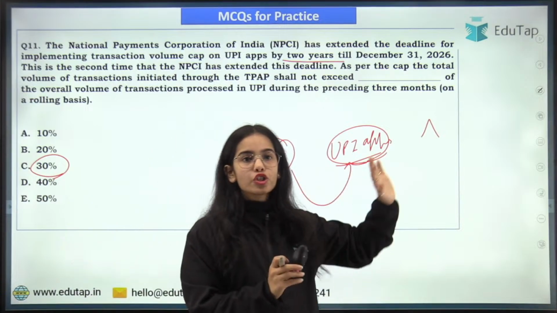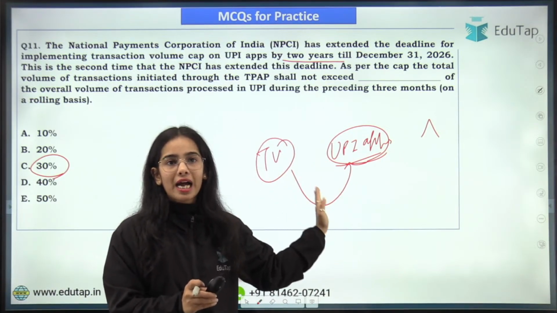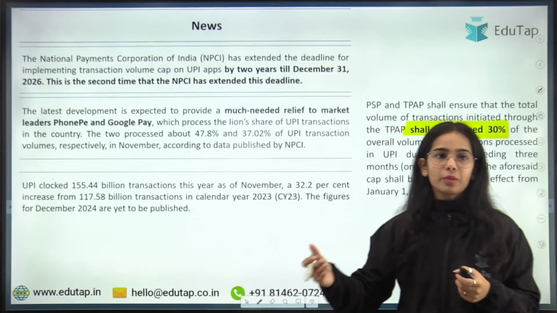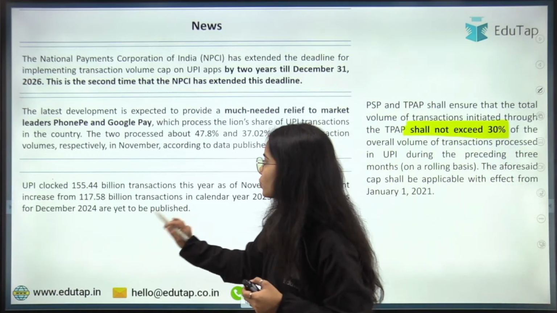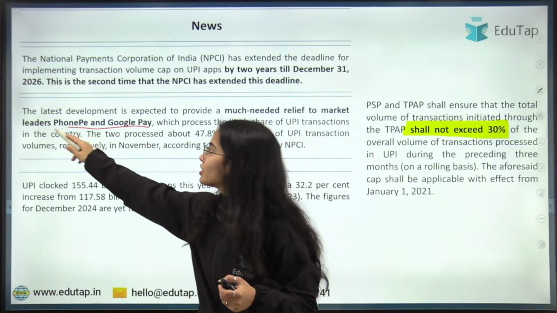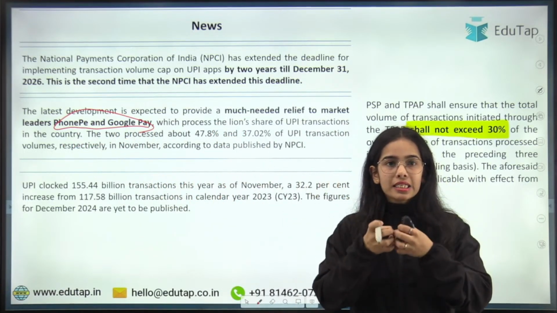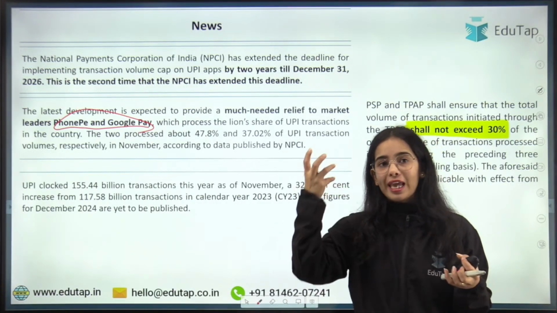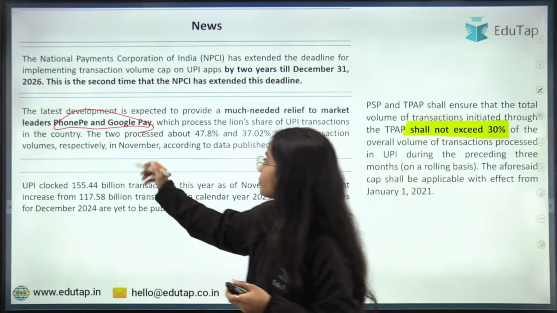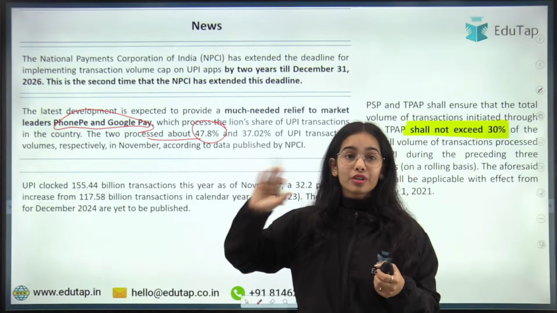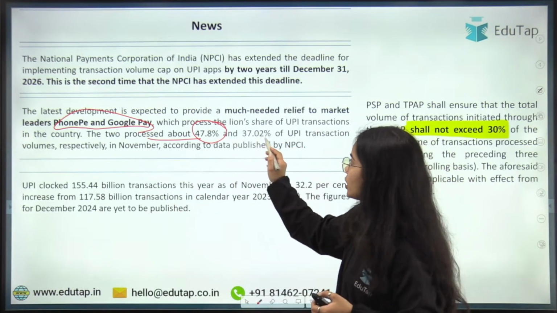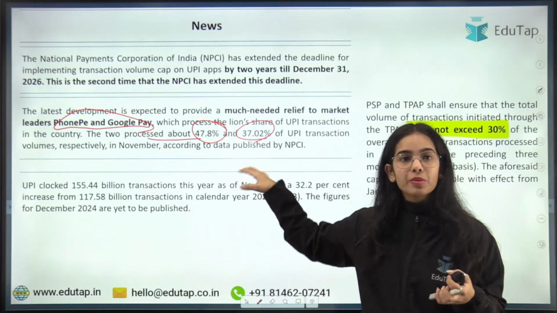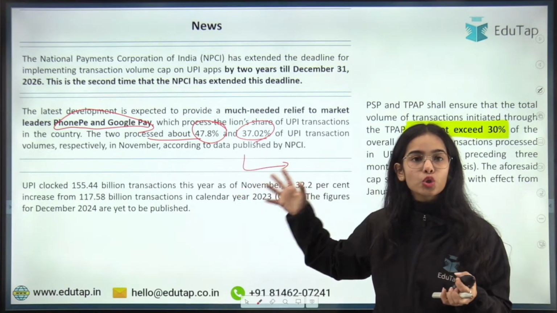Very good. For each UPI app, the transaction volume they should be handling should be only up to 30%. Okay. So basically there are a few apps like Google Pay and PhonePe that have the highest concentration in the UPI transaction volume. They are the ones that are providing the UPI transactions. If any of these fail, you can understand, Google Pay is processing 47% of the transaction volume in UPI, and PhonePe is supporting 37% of the transaction volume in UPI. If something happens to these apps, the substitute is not very much available.